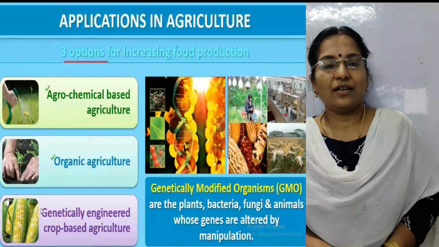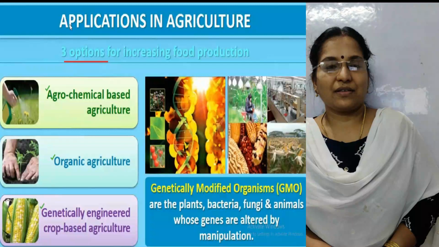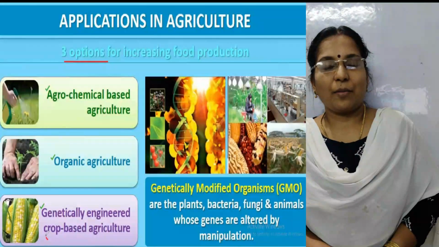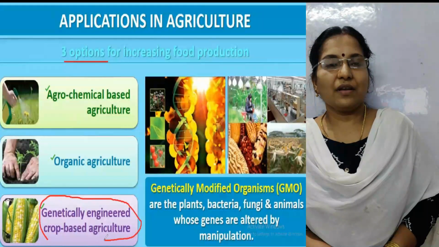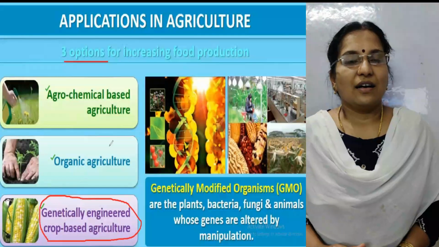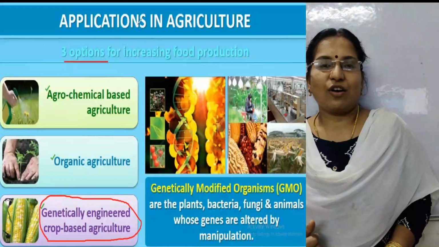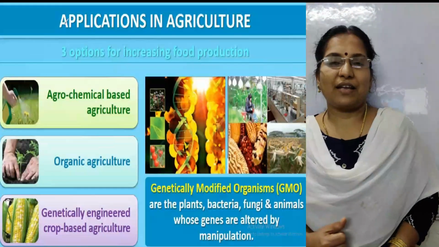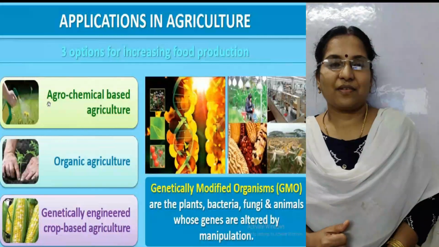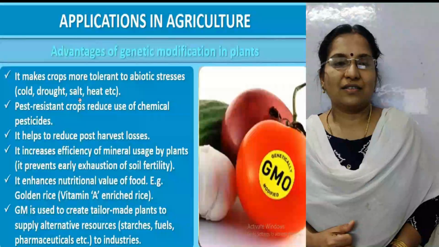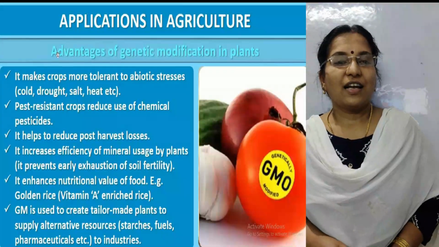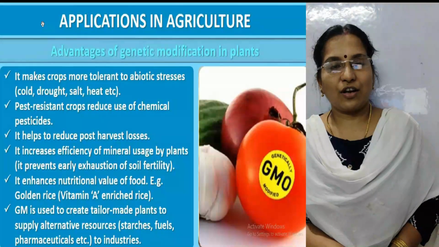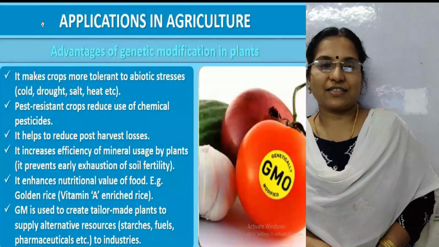So actually in the last one, recombinant DNA technology is used. Then what are the advantages of genetic modification in plants? There are many advantages. The first one is it makes crops more tolerant to abiotic stress.